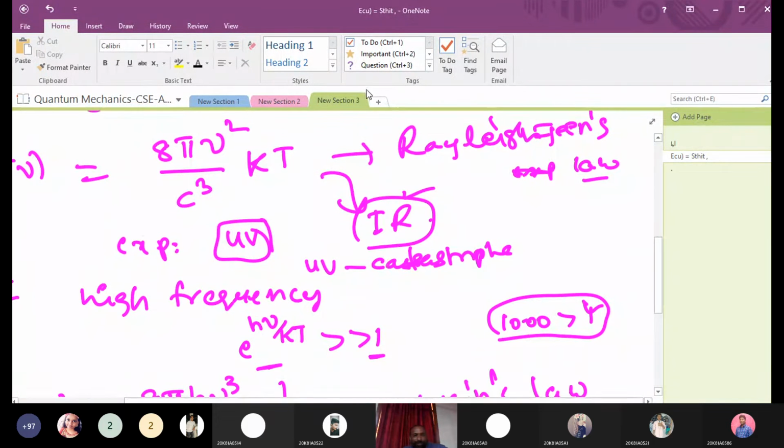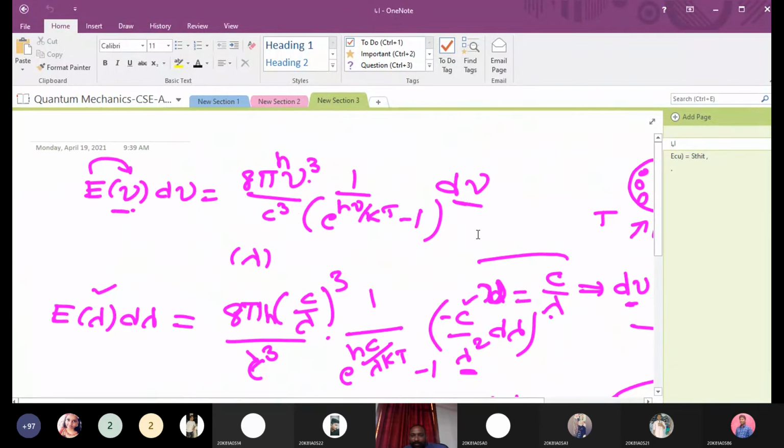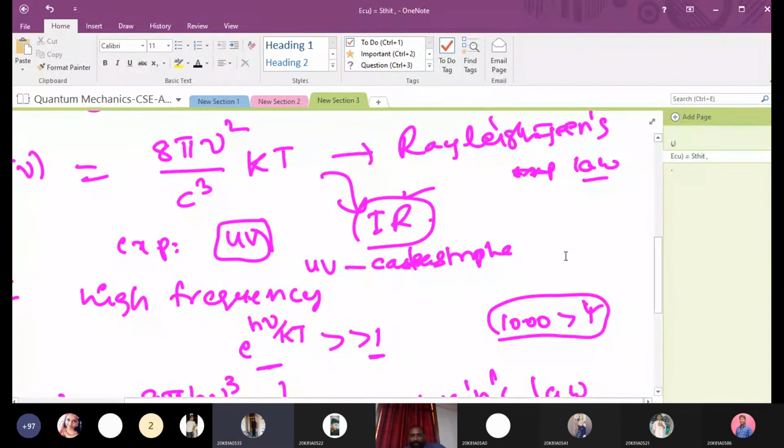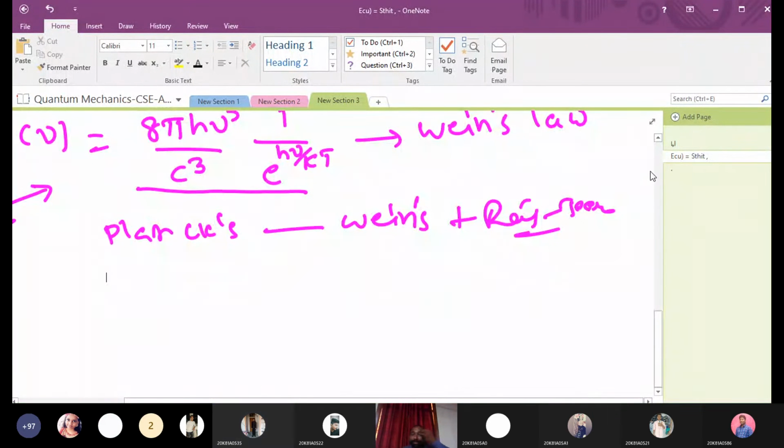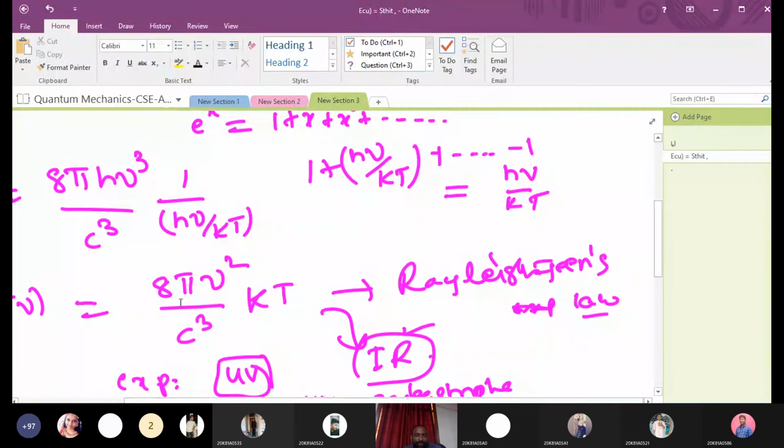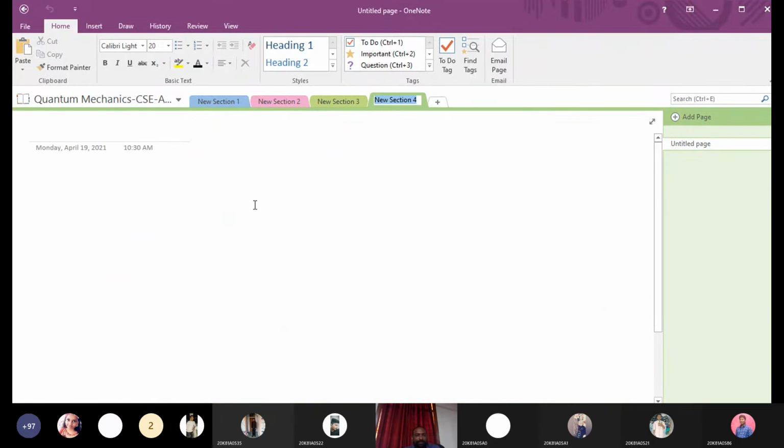Parabola equation. What is the parabolic equation? y square equals x. So how does it look? This is Rayleigh's law, this one. E of nu is also a square, right? The page has gone somewhere.